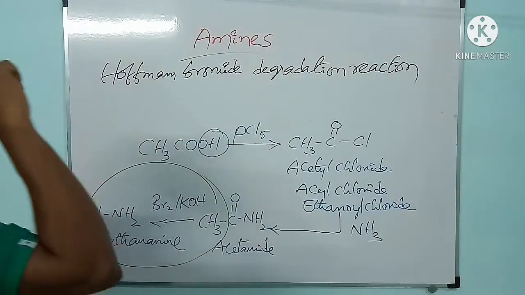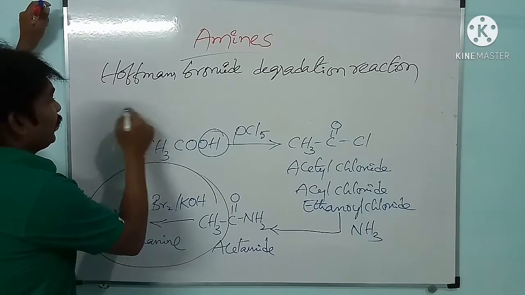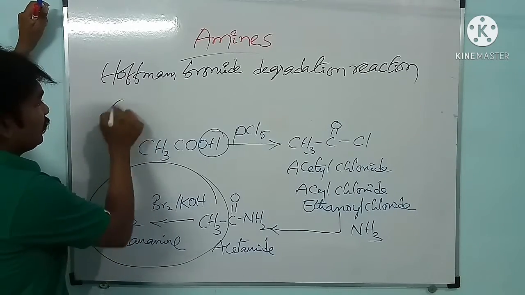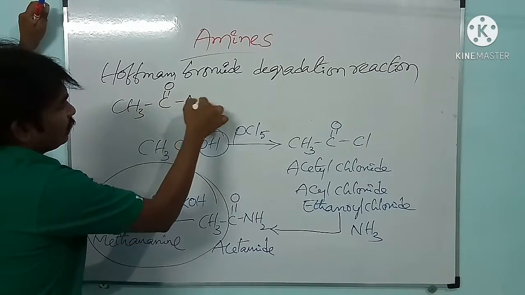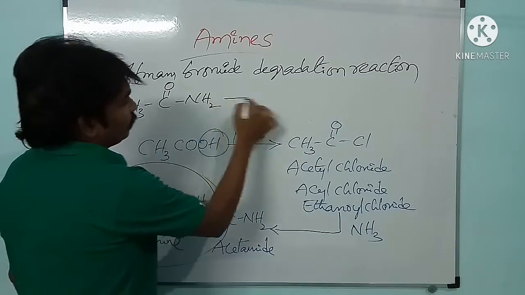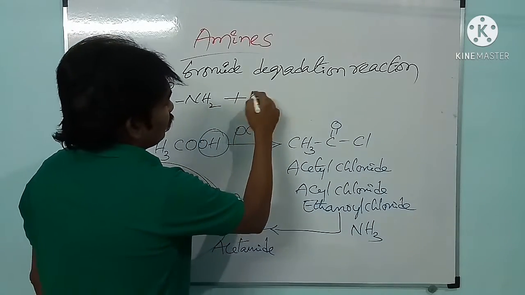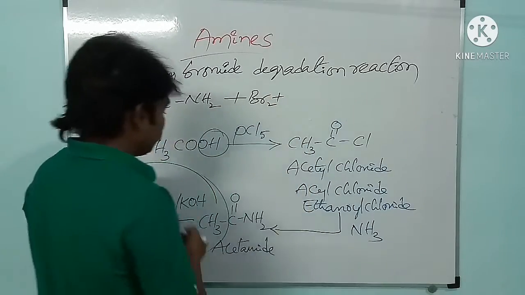See here, in Hofmann bromamide degradation reaction, what is happening? CH3 C double bond O NH2 plus Br2 plus what we are taking here, KOH.